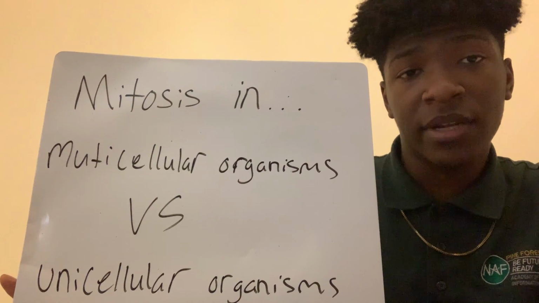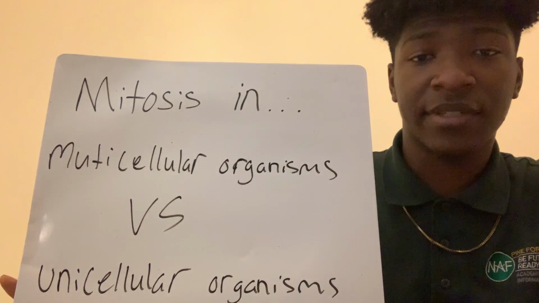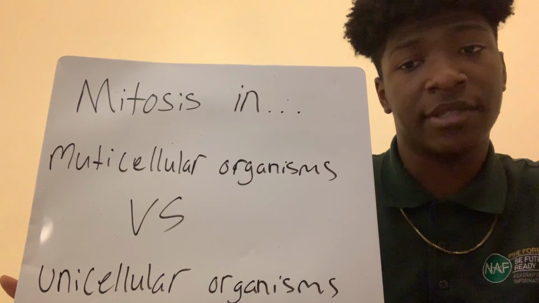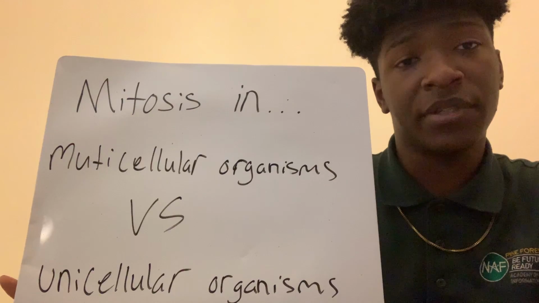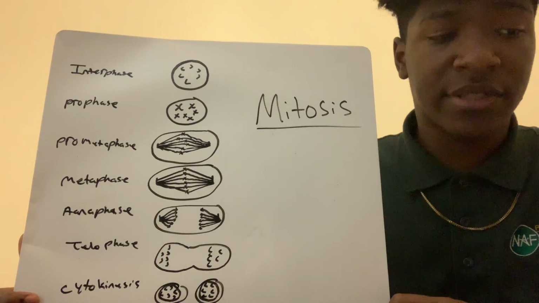Mitosis in unicellular organisms and multicellular organisms. Mitosis in multicellular organisms is for the purpose of growth and development. Mitosis in unicellular organisms is used as a means of reproduction by things like bacteria. As you can see here, I have a diagram of mitosis.